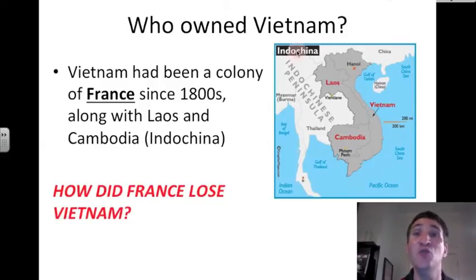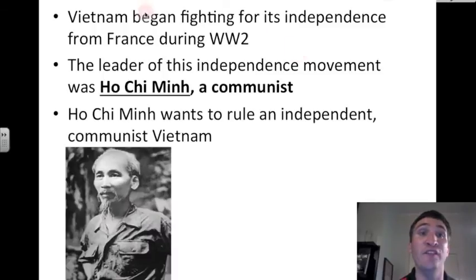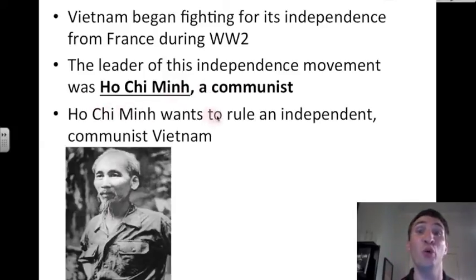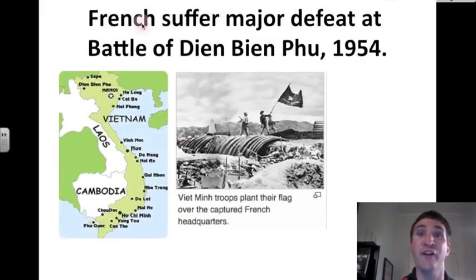How did France lose Vietnam anyway? Well, Vietnam began fighting for its independence from France during World War II, and the leader of this independence movement was this man, Ho Chi Minh. He was a communist, and Ho Chi Minh wants to rule an independent communist Vietnam. The French suffer a major defeat at the Battle of Dien Bien Phu in 1954. Here is Dien Bien Phu in northern Vietnam. And you see the Viet Minh troops planting their flag over the captured French headquarters.